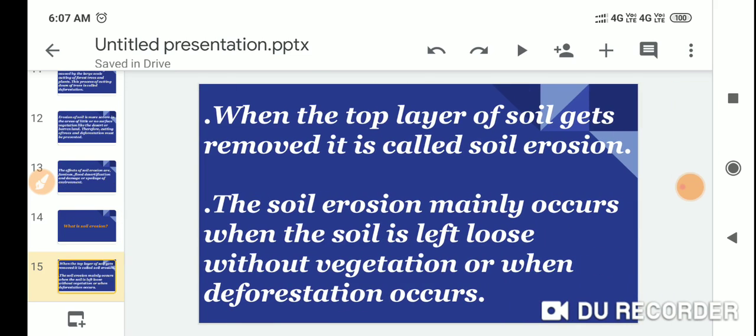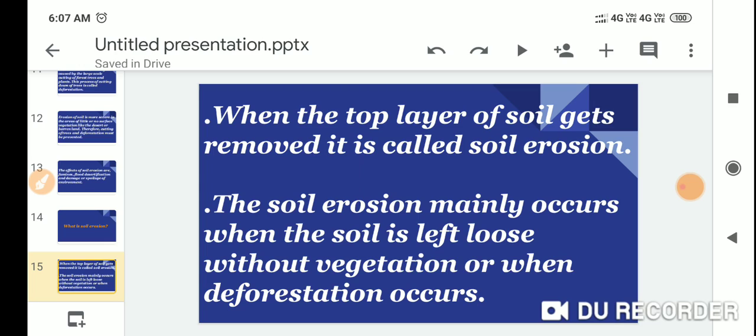When the top layer of the soil gets removed, it is called soil erosion. Soil erosion mainly occurs when the soil is left loose without vegetation or when deforestation occurs.